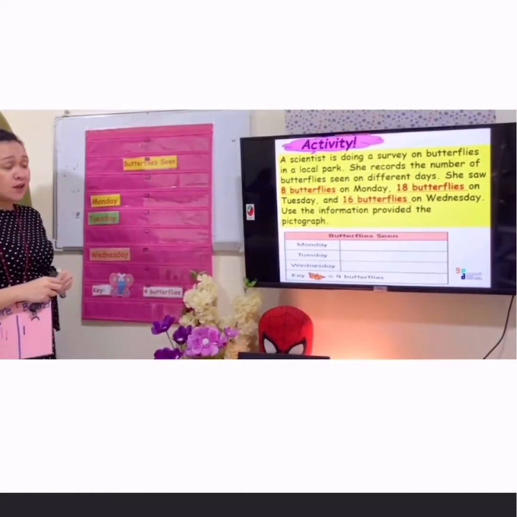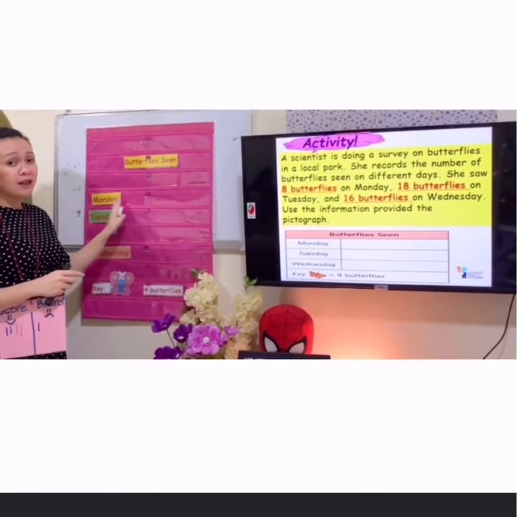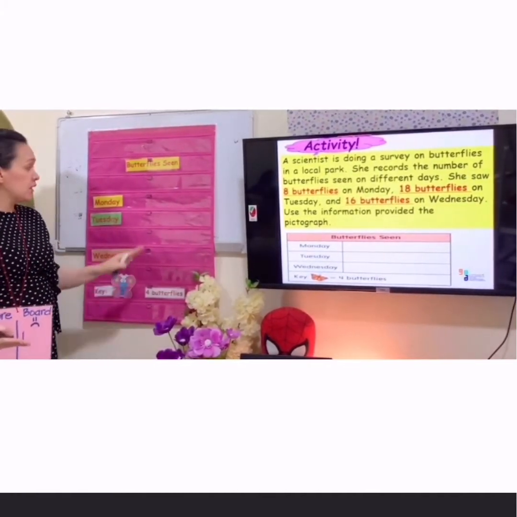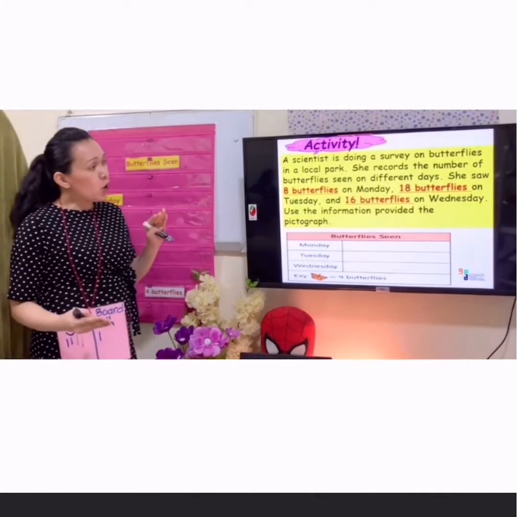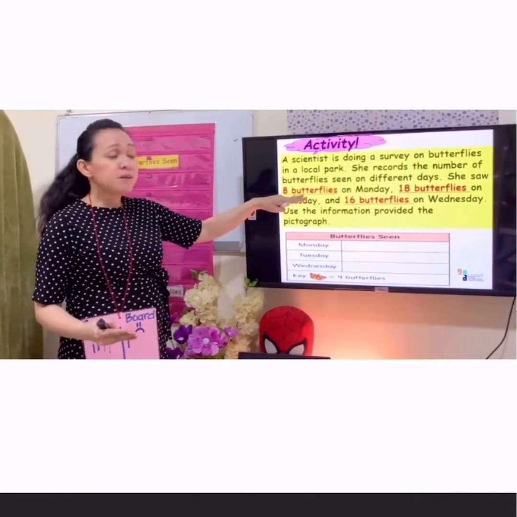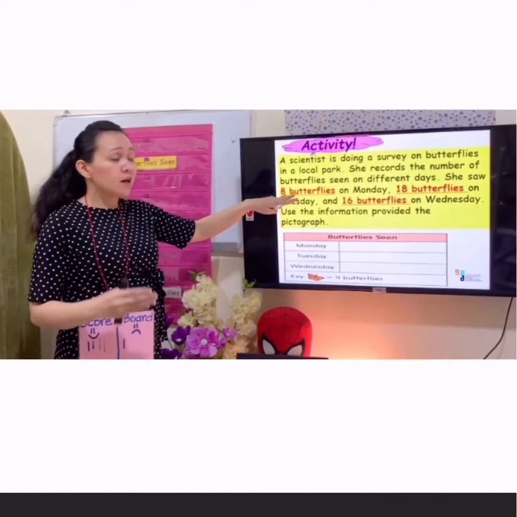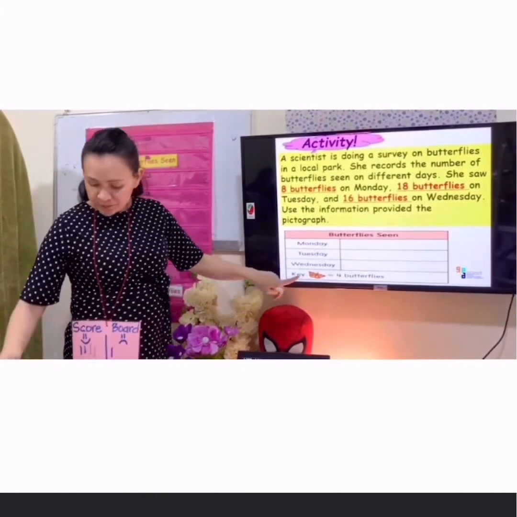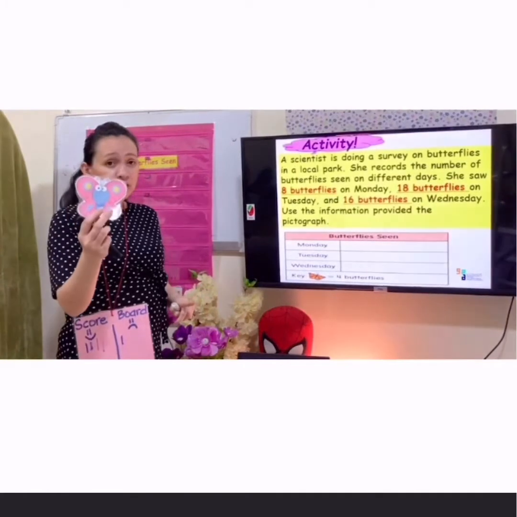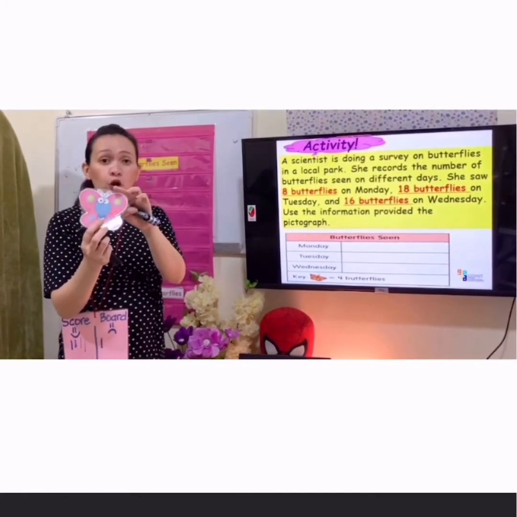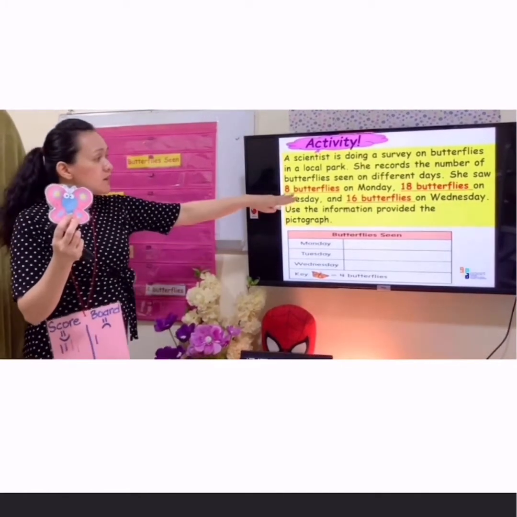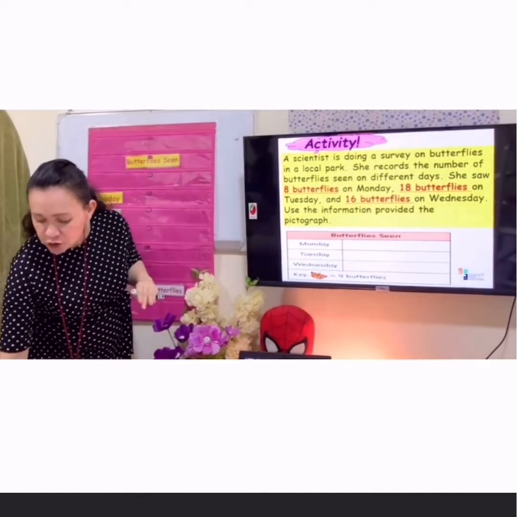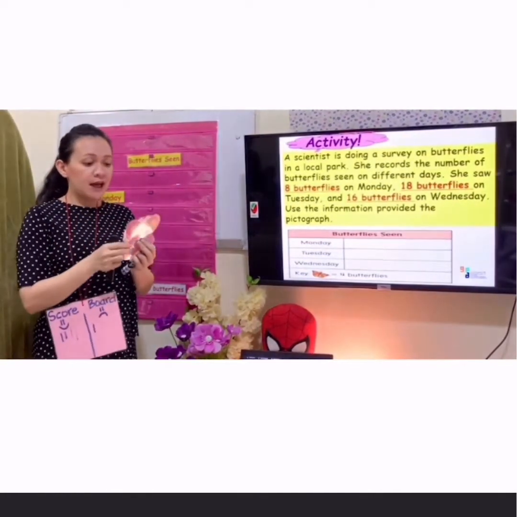So next, we are going to put now the butterflies here, since it is all about butterflies. So we are going to go first on Monday. How many butterflies on Monday? There are 8 butterflies. But remember the key. In each butterfly, it is equivalent of 4. So, since it has 8 butterflies on Monday, we will try 2 butterflies.